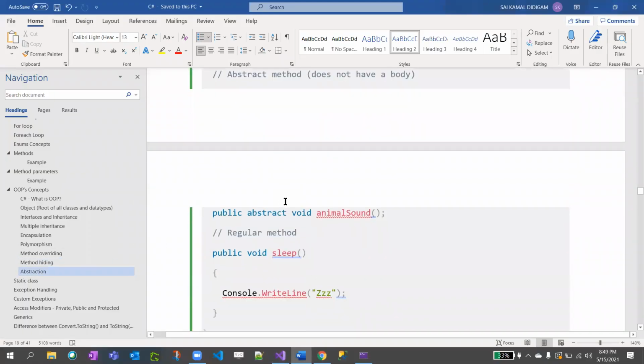So now I'll go with abstract. Abstract is also kind of the same base class stuff, you know.